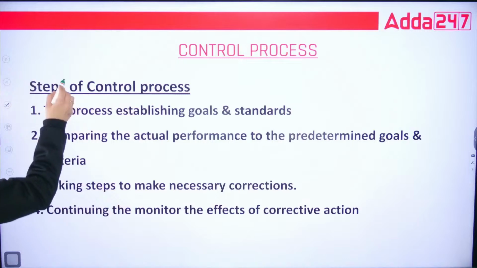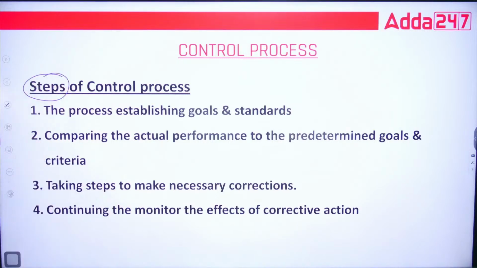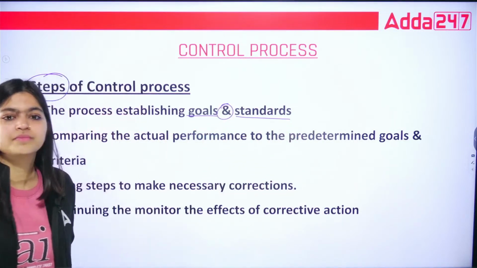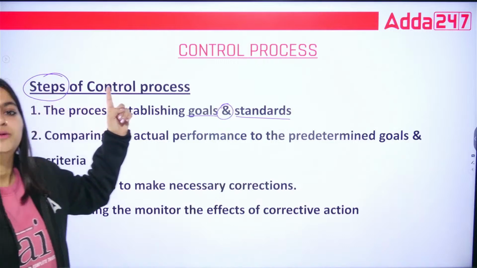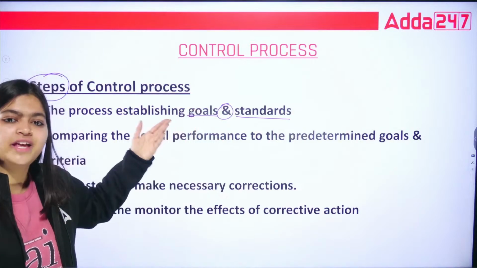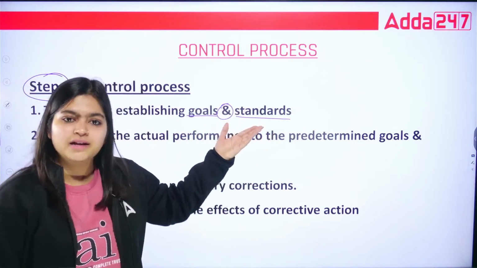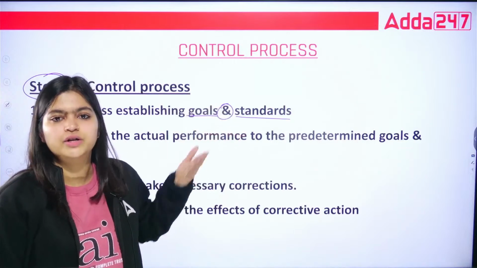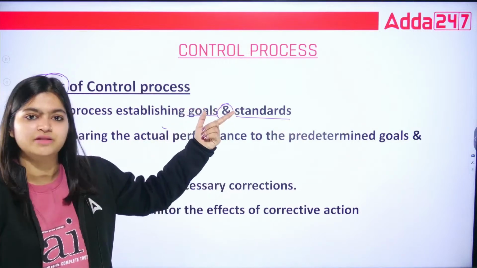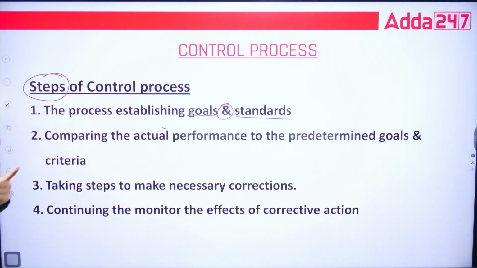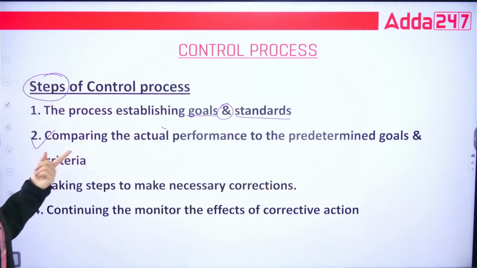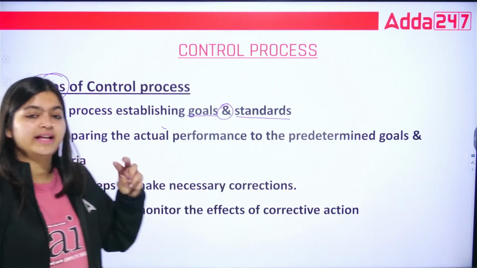So, we have different steps of the control process. The first is establishing goals and standards. For the steps of the control process, we require to establish goals and standards, because if you do not have any standards or your plans, then with what are you going to compare your actual performance? So, that is why we require the standards, or we can say estimates. That is your first thing. Then next is comparing actual performance to the predetermined goals and criteria. That is your second step.